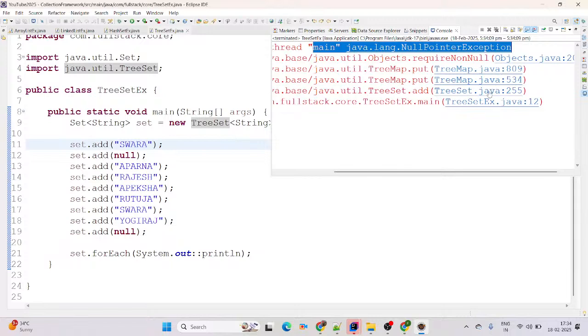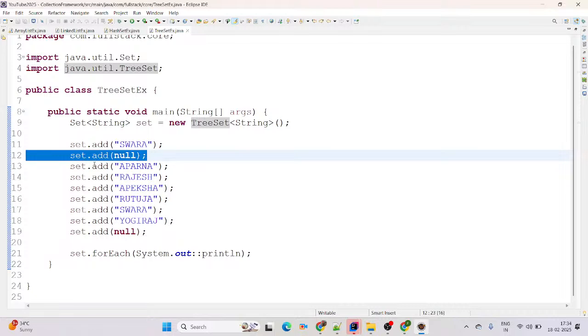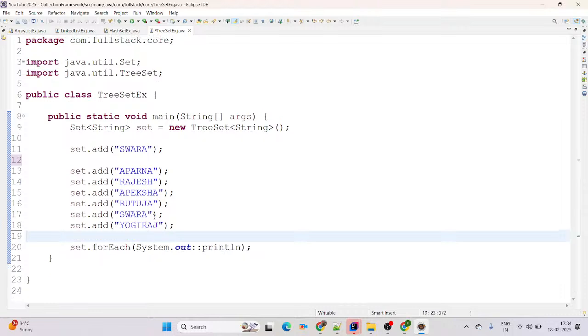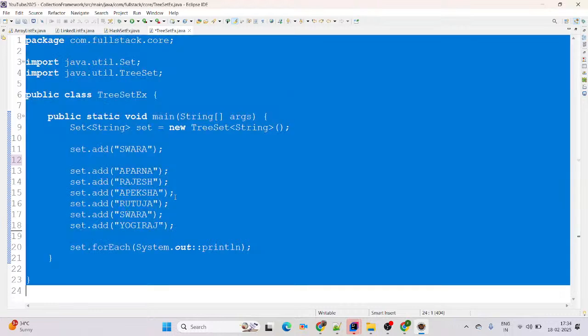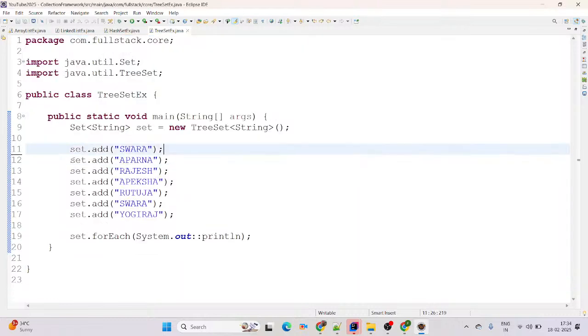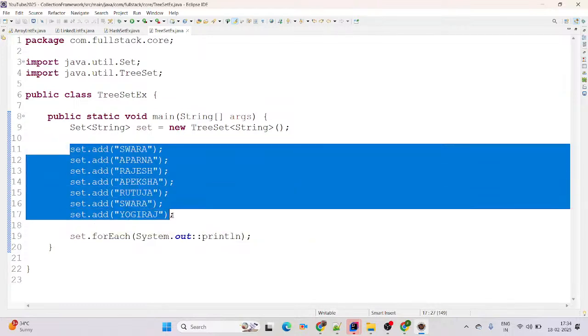Null pointer exception at which line? Line number 12. Why? Because TreeSet does not allow any null element. Now I am deleting those by using the shortcut key to delete the line of code. Now we don't have any null element.